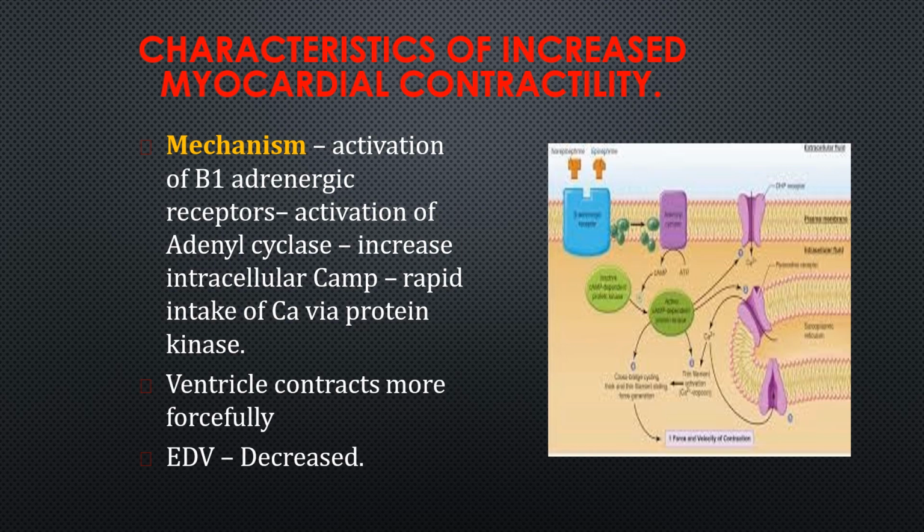This is the mechanism through which the sympathetic system activates the heart, increasing the inotropic activity. The ventricle contracts more forcefully and the end diastolic volume will be decreased because there is no time to relax. The contraction is occurring very frequently and forcefully, so the end diastolic volume will be decreased.